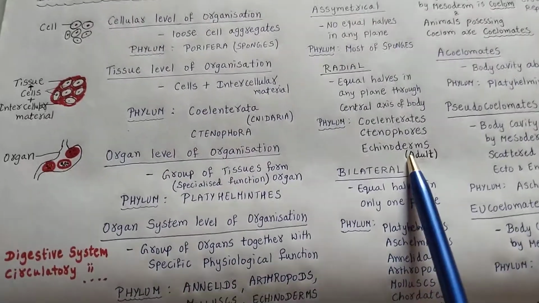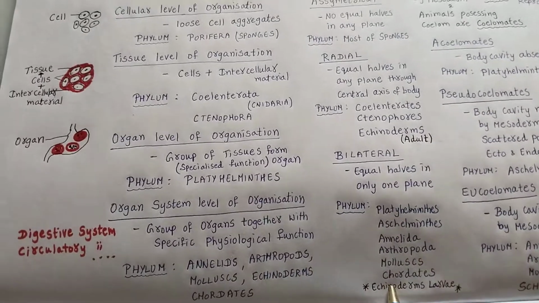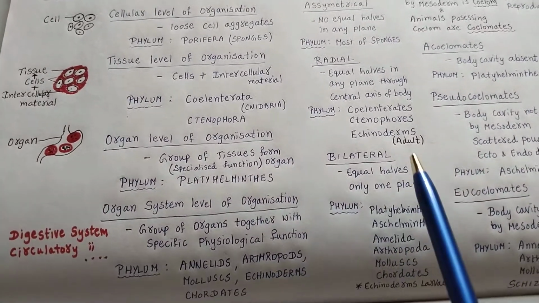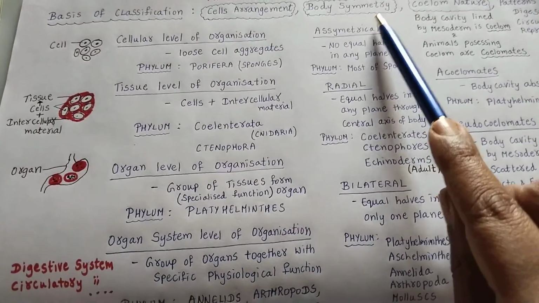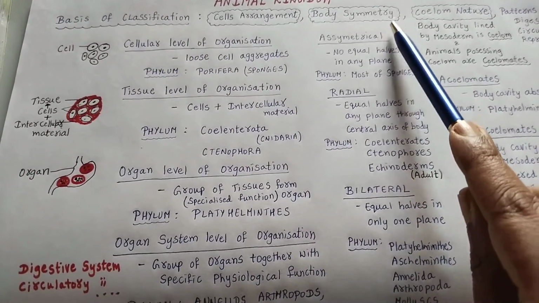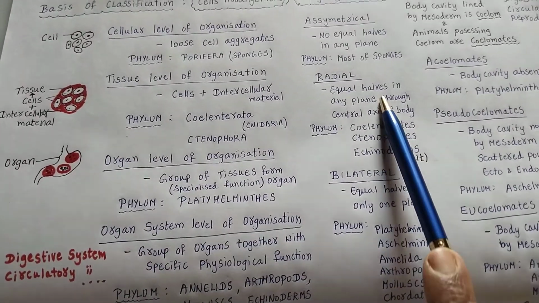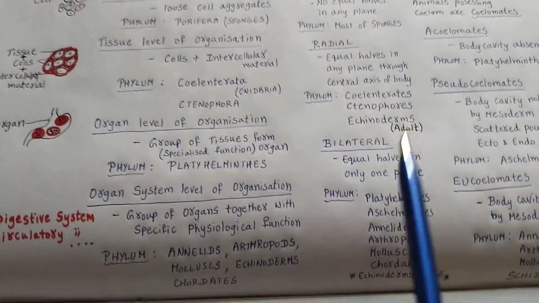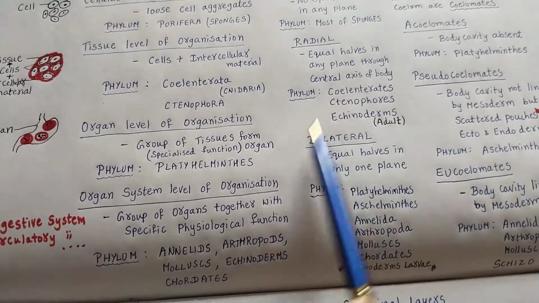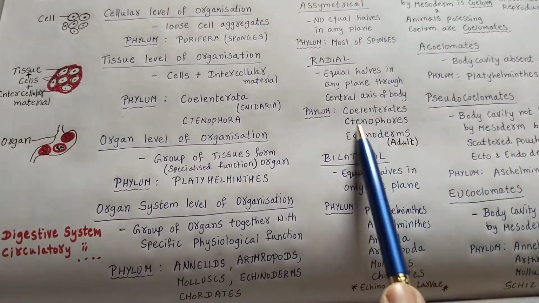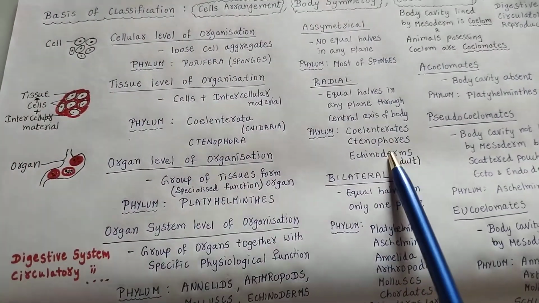The larval form of echinoderms is bilateral symmetry, but which one do we take into consideration? We take the adult form into consideration while classifying an organism under symmetry. So echinoderm adult forms are radially symmetrical. Don't get confused. The larval form of echinoderms is bilateral symmetry, whereas the adult form is radial symmetry. So this is about radial symmetry.